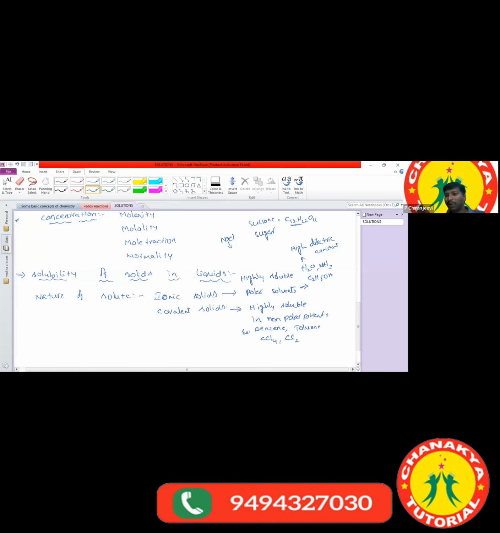Now, my question is, if you take 6 liters of petrol and add 3 liters of diesel, what total amount do you get? 8 liters, no? Or you can add 4 liters also. Even if you add 4 to 5 liters, we can't find the difference. It gives us a uniform solution and the color will be the same only.